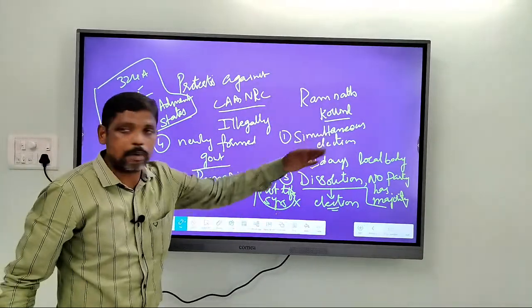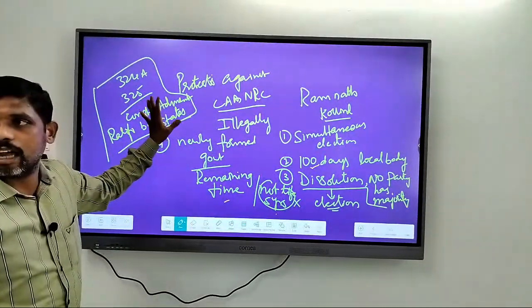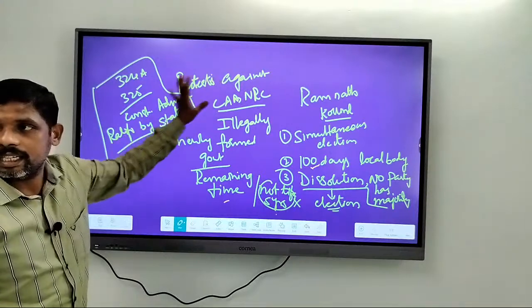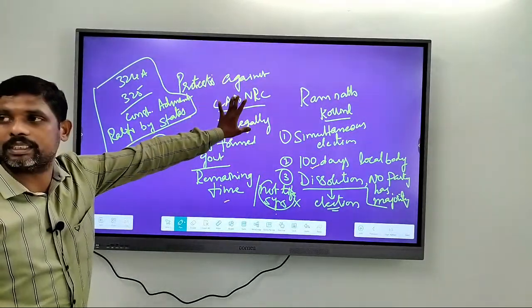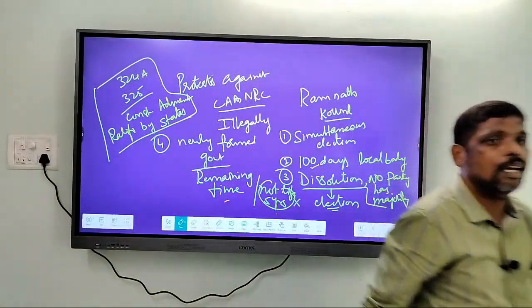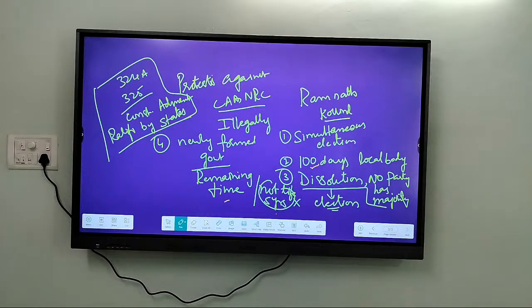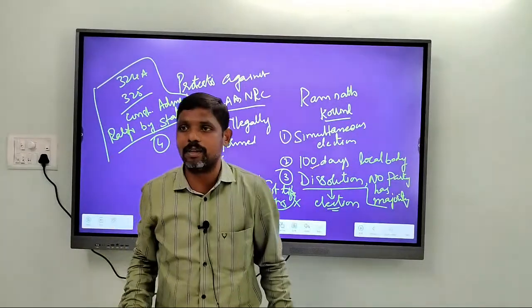To implement all these things, it requires constitutional amendments: articles 83 and 172 can be changed without ratification by states, whereas articles 324 and 325 require amendments ratified by the states. So this is the issue of the Ramnath Govind panel.